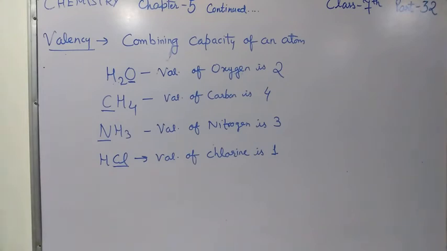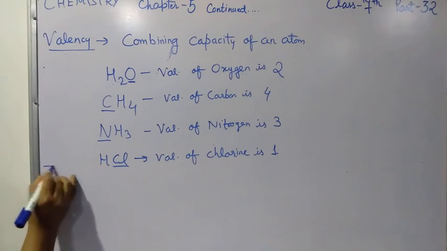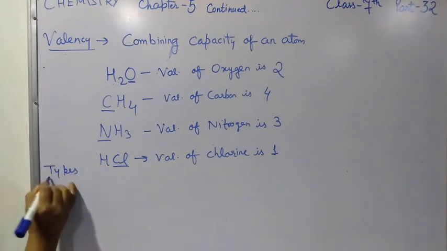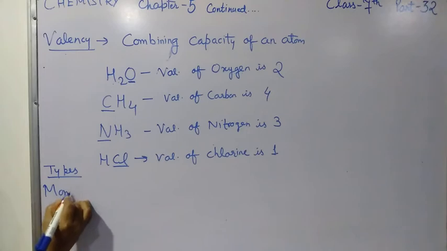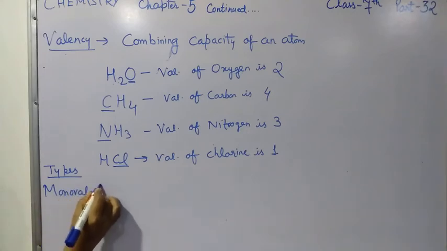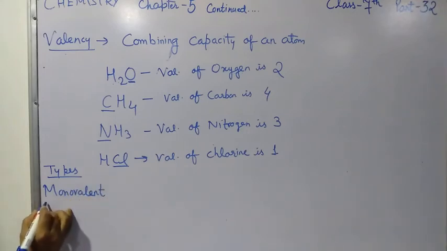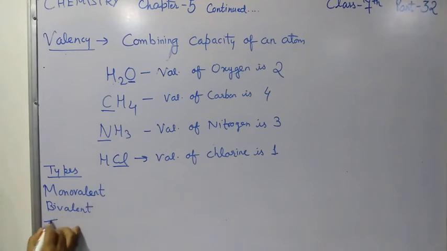Now depending upon the valency, elements are of 4 types. First one is monovalent. Second one is bivalent. Third one is trivalent. And fourth one is tetravalent.